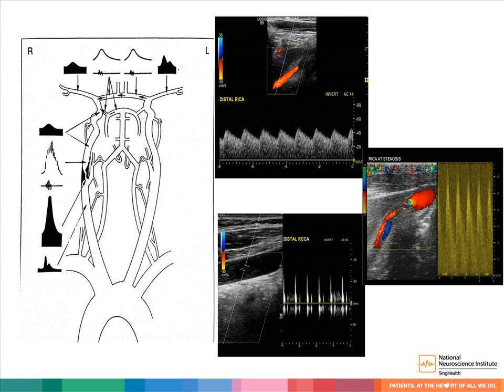How about your upstream effect? You're going to expect to see there is a significant pulsatility of the flow proximal towards the stenotic area. So basically from these ultrasound pictures, we are able to tell there's a presence of significant hemodynamic change across the significant carotid artery severe stenosis.